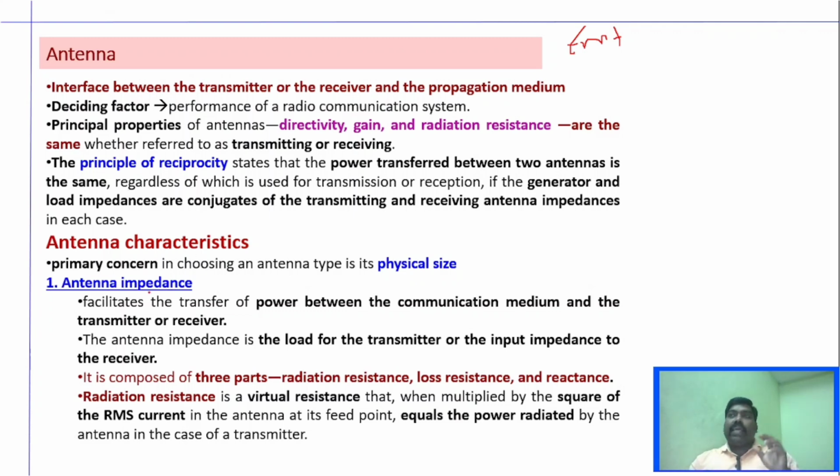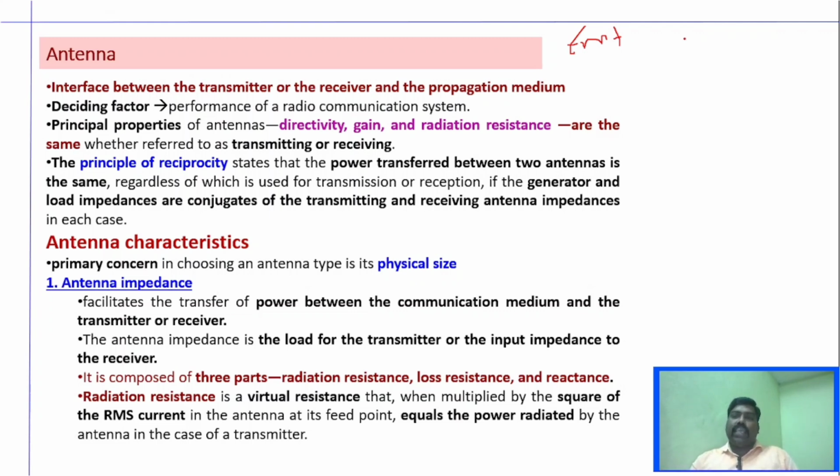So the primary concern in choosing an antenna, right, is the size. Depending upon the application, depending upon the frequency range, the size of the antenna varies, right? And the first important characteristic which we are going to see is antenna impedance. When we say antenna impedance, it is the transfer of power between the communication medium and the transmitter or the receiver, right?